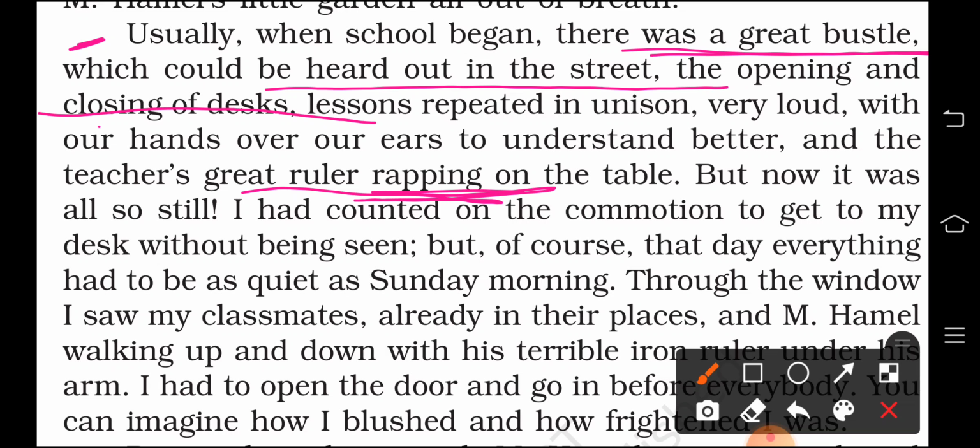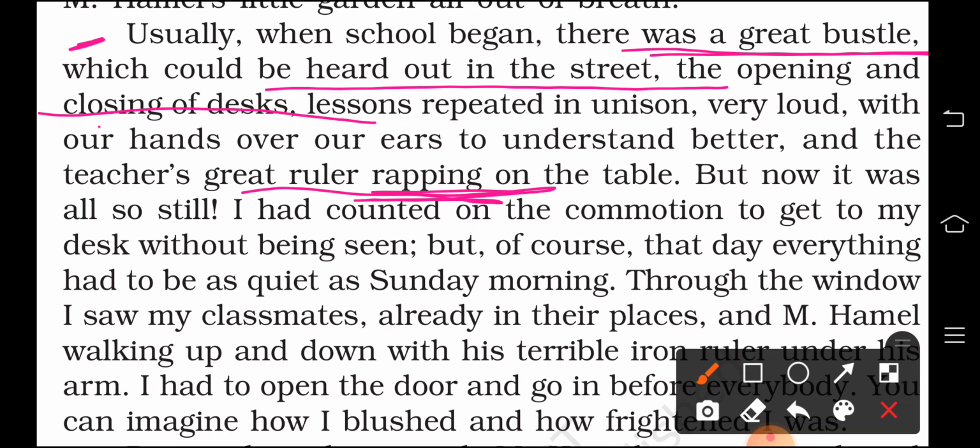Please try and understand, this is a very important question, and you will be asked what was the usual scene of the school and what was the unusual scene that day, the day of the last lesson. So the usual scene was this: in the morning there was a lot of noise created by moving desks, children repeating their lessons, and teachers striking the tables with rulers. This was the usual scene.